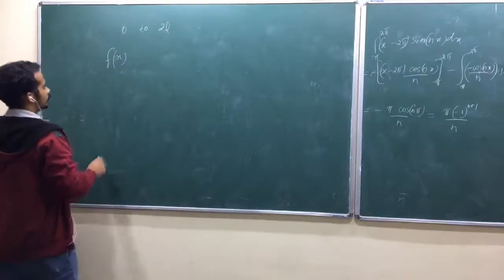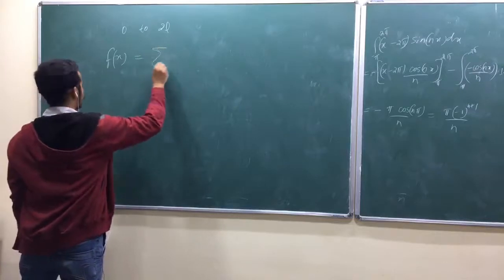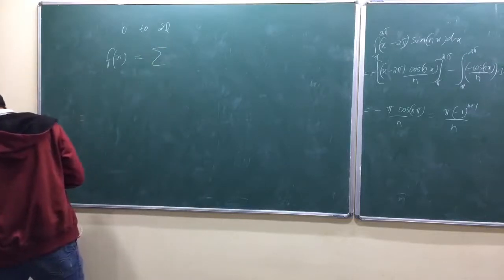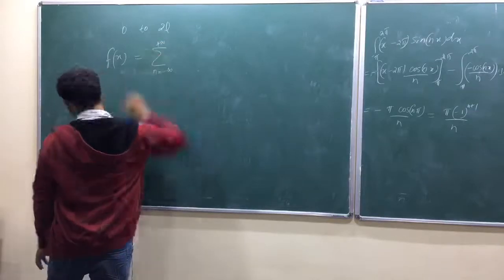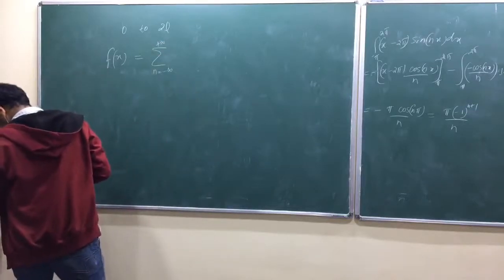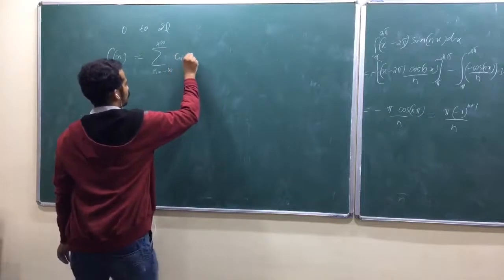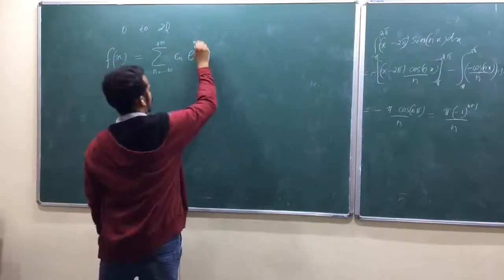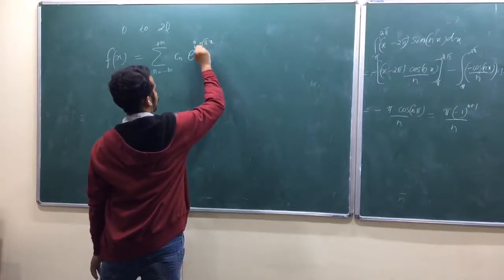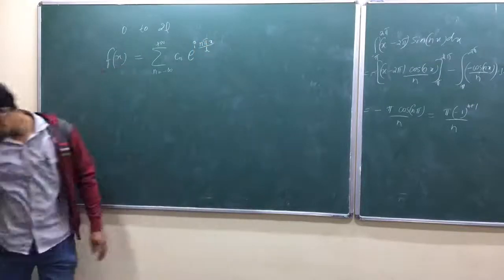I am taking it like that. f of x equal to summation over n equal to minus infinity to plus infinity Cn into e power i n pi x by L. He had given the proof, okay.